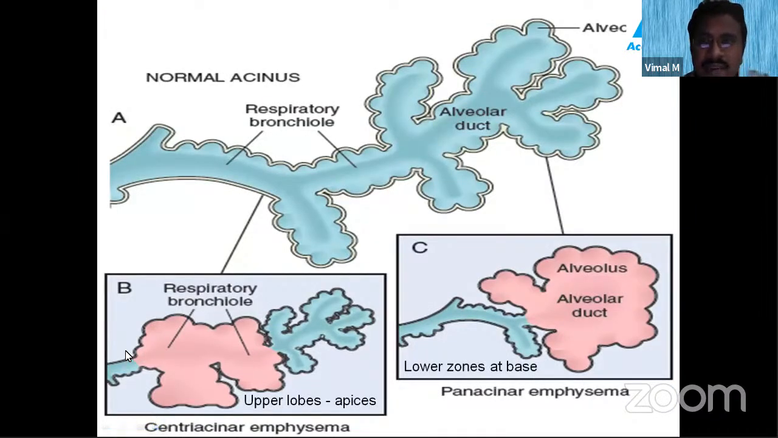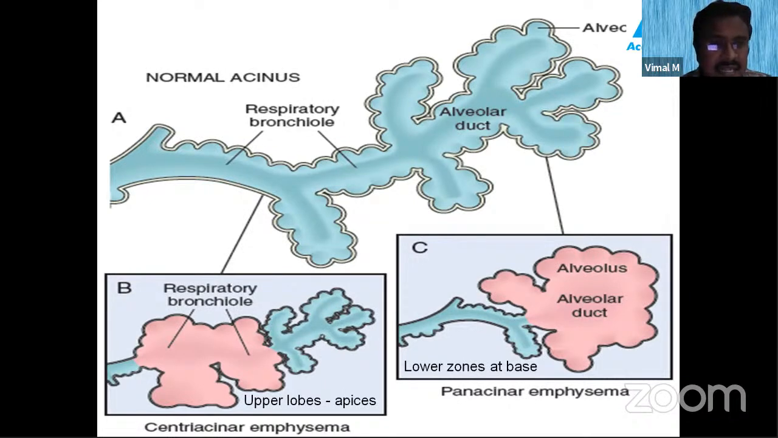So what happens in emphysema? I told you that it is distal to the terminal bronchiole. This will be dilated. You can see here this is the normal acinus, with the respiratory bronchiole, alveolar duct and the alveolar sac. You have different types of emphysema.